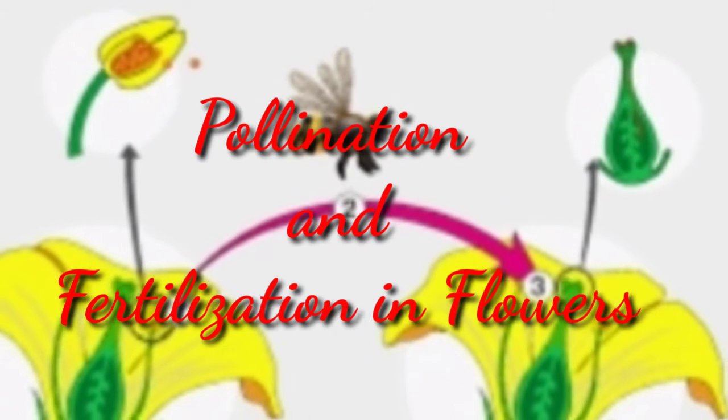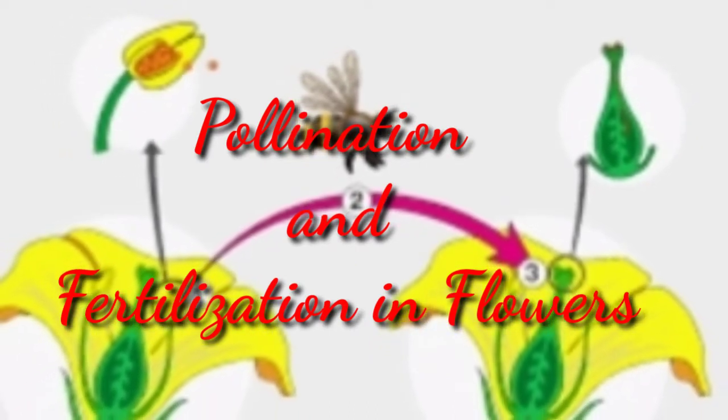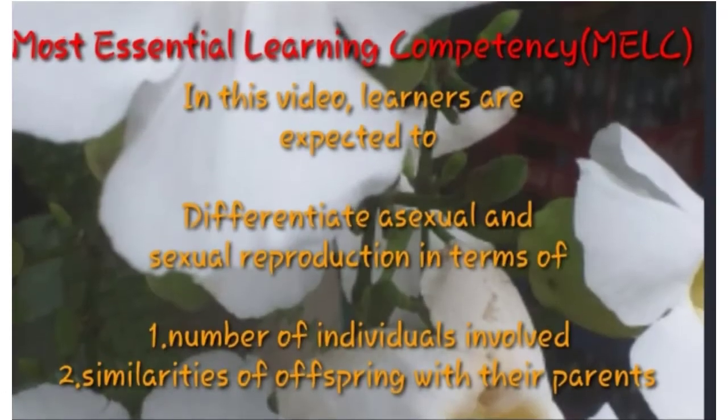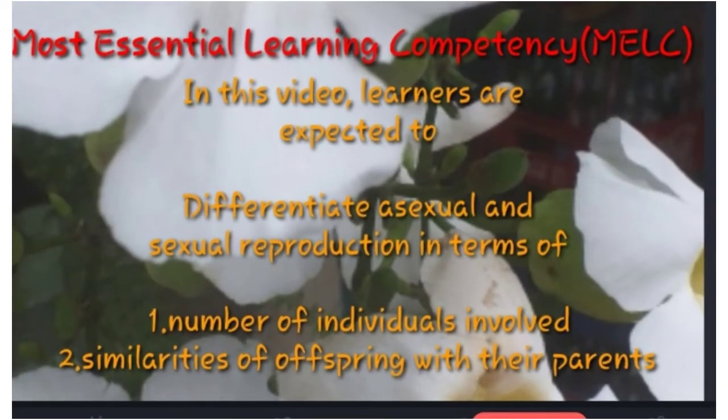This video is all about pollination and fertilization in flowers. This lesson was based on the most essential learning competency or MELC. In this video, learners are expected to differentiate asexual and sexual reproduction in terms of: first, number of individuals involved; second, similarities of offspring with their parents.